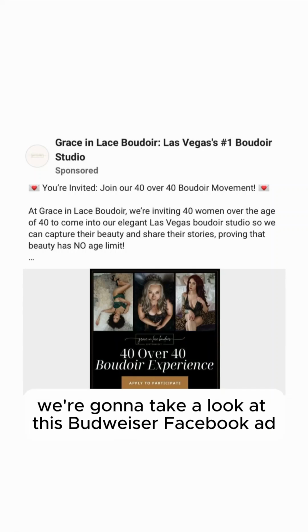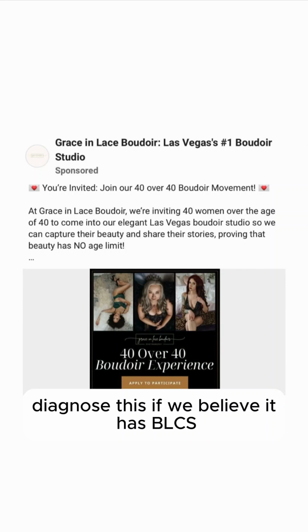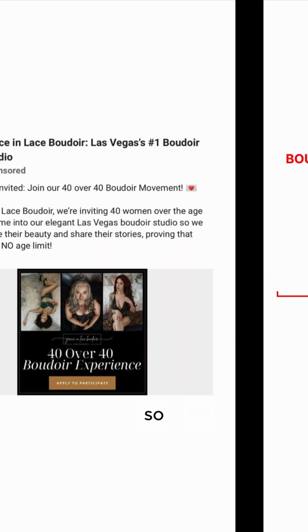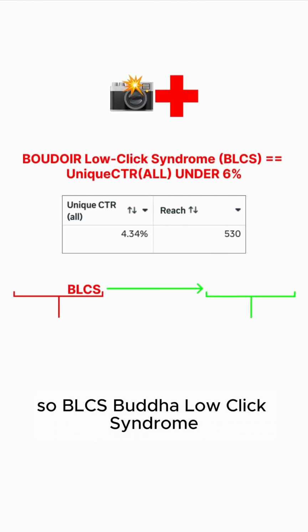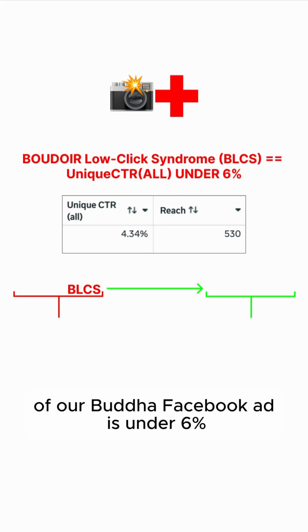All right, y'all, we're going to take a look at this Boudoir Facebook ad, diagnose it if we believe it has BLCS, aka Boudoir low click syndrome. BLCS, Boudoir low click syndrome, is when the unique CTR of our Boudoir Facebook ad is under 6%.